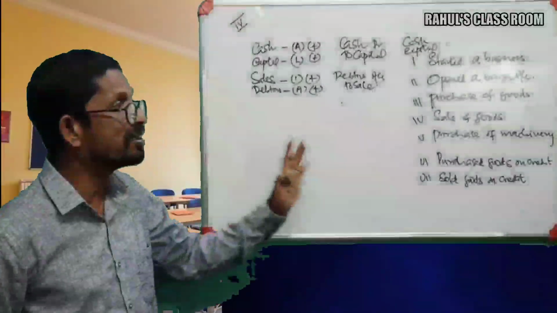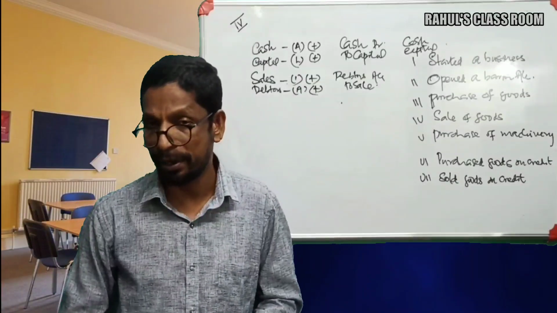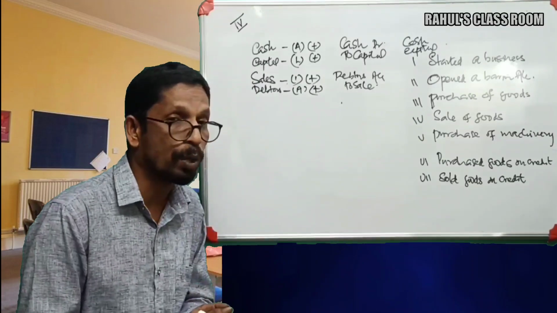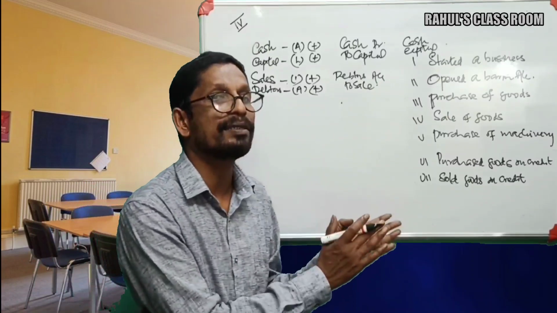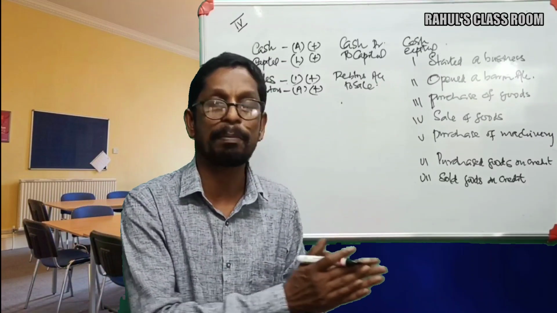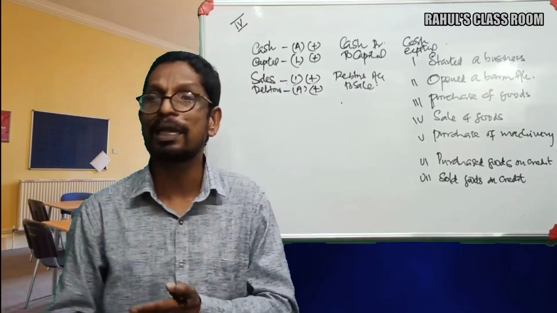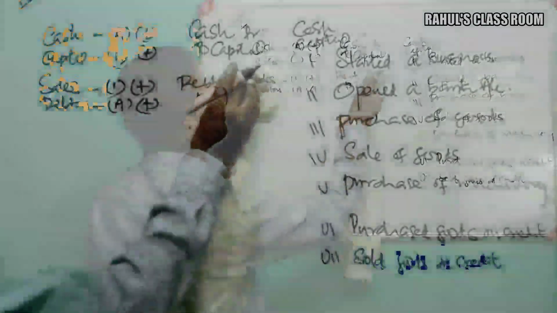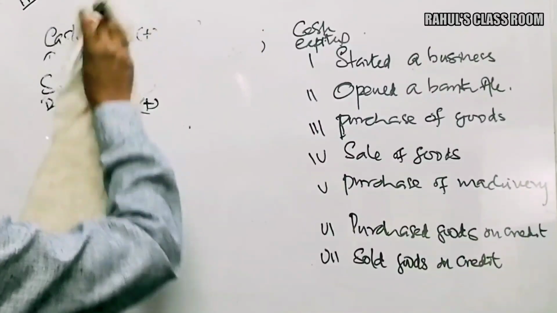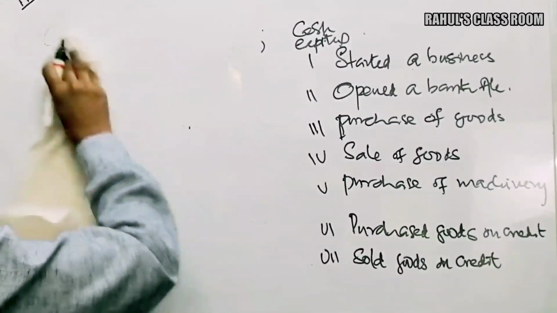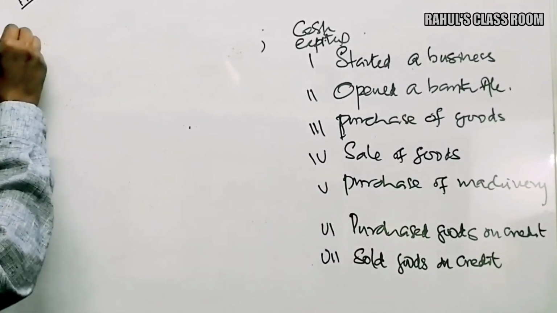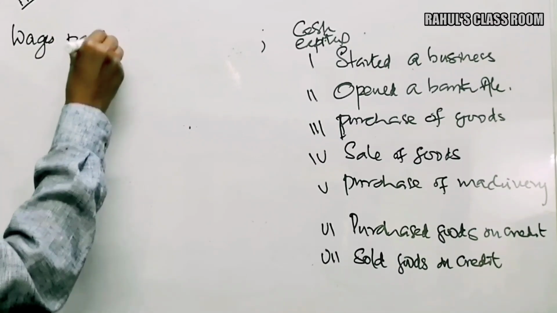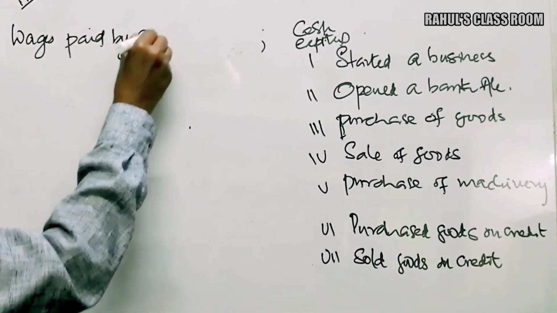Okay, so this is a way of passing journal entries. While passing the journal entries, please catch the two aspects firstly and categorize them as asset, expense, liability or income. Then check the practical impact of these transactions on this account. Suppose another example, wages paid by check.